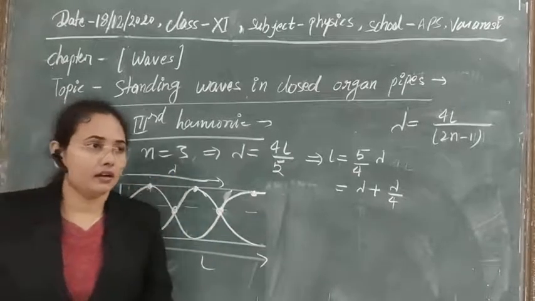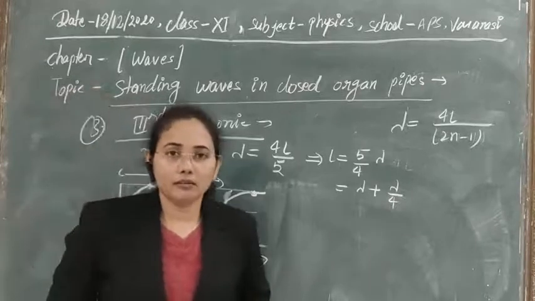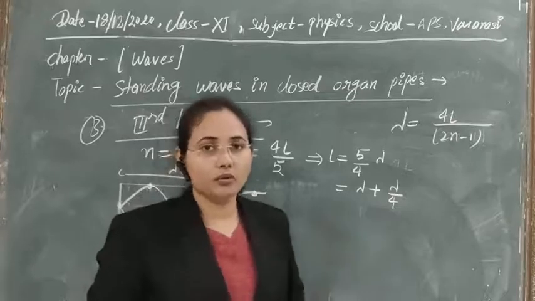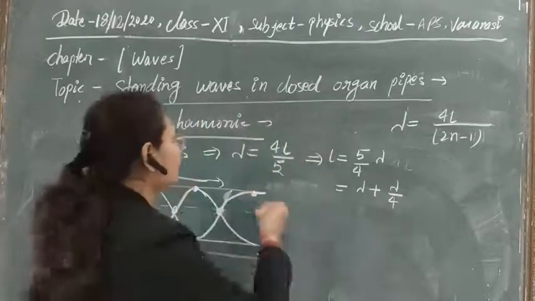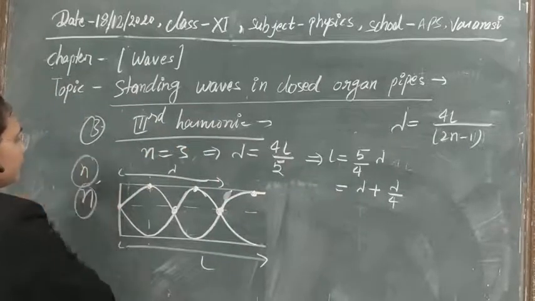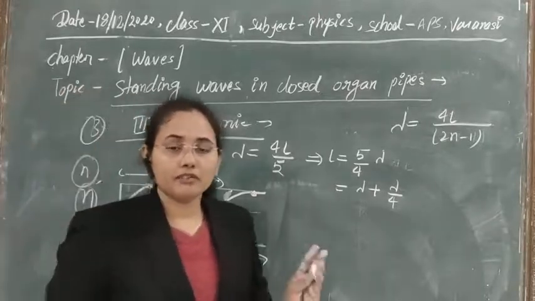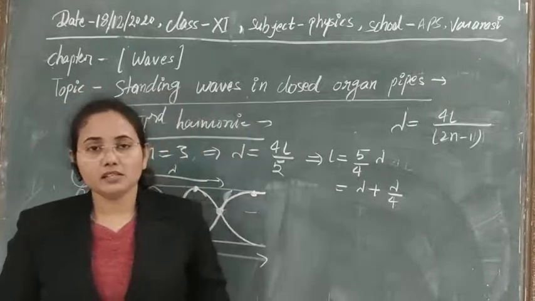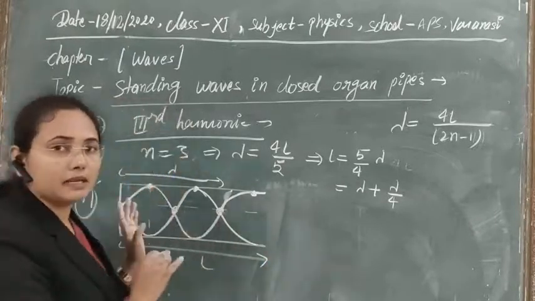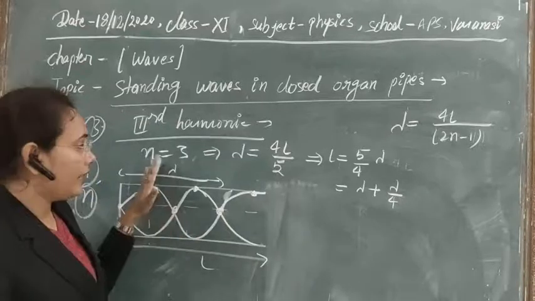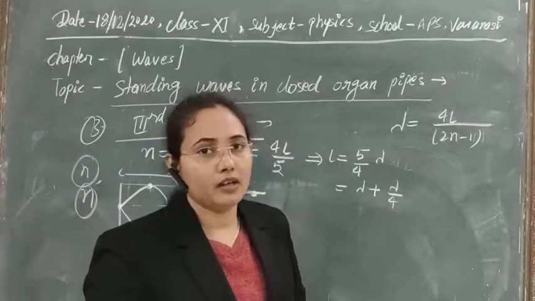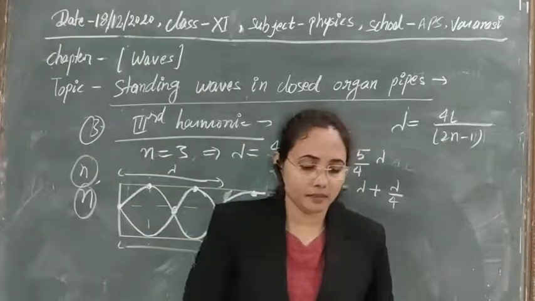So if I ask you what is the number of nodes or anti-nodes forming in the case of a closed organ pipe, then the number of nodes is equal to n, and the number of anti-nodes is also equal to n here. In the case of a string we were getting n+1 nodes and n anti-nodes, but in the case of a closed organ pipe we are getting the same number of nodes and anti-nodes, and that is also the same as the mode of vibration or number of harmonics in the system.